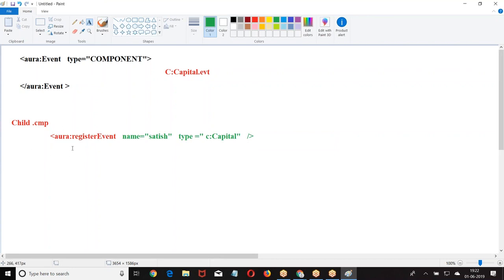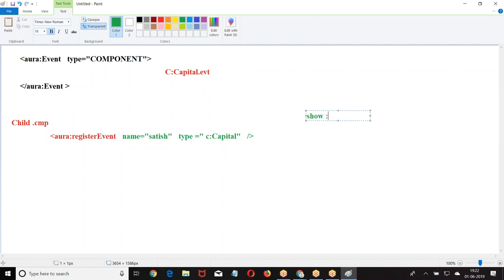Then you are supposed to fire. How do you fire? Some action is there. So what will this do? You are supposed to fire. How do you fire? Where event is a variable, component dot get event with the name.